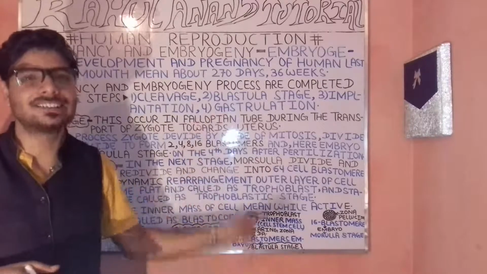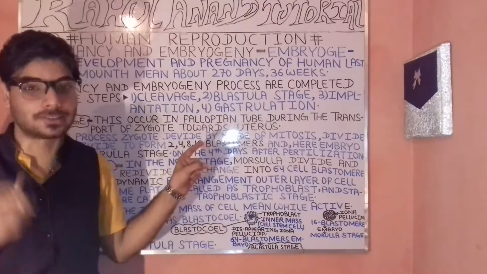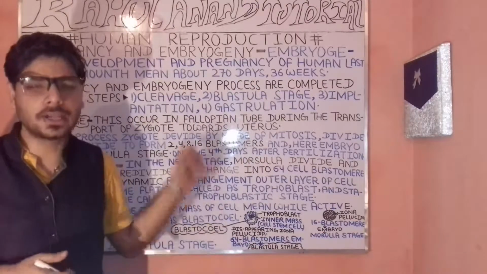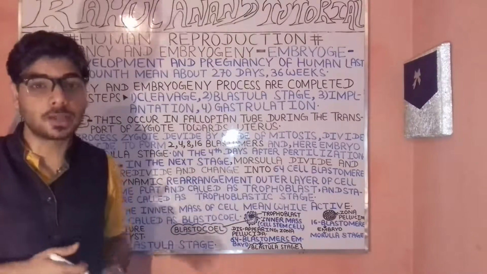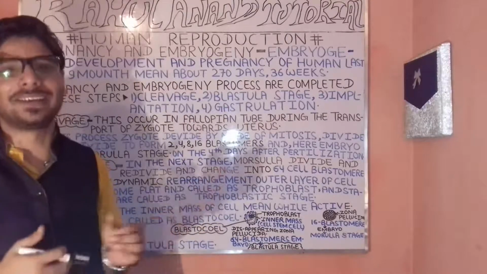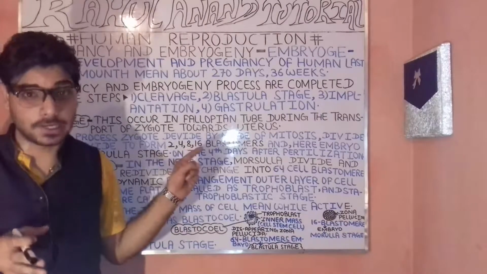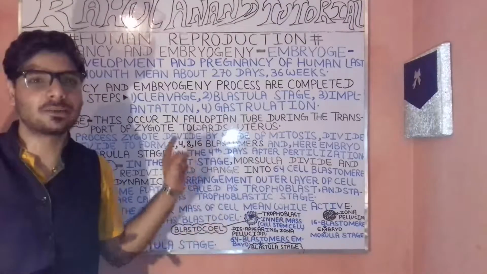So this is somewhat the condition when we talk about the lecture on human reproduction, in which we have dealt with the embryogenic stage as well as the pregnancy stage. We have dealt with the different steps which are involved: the cleavage, then the implantation, after that the blastula stage, and the gastrulation. We have understood these processes in brief.